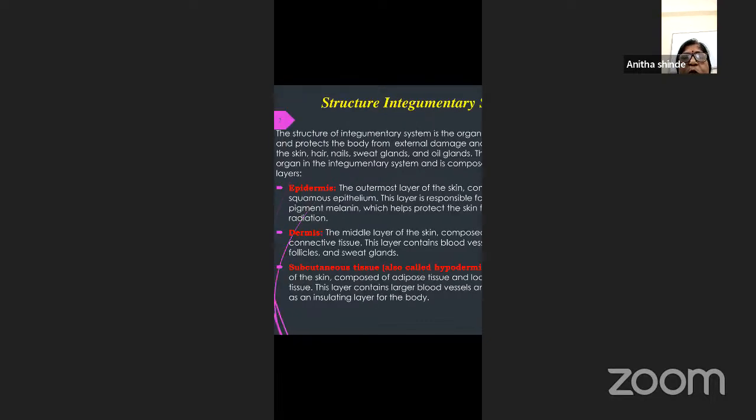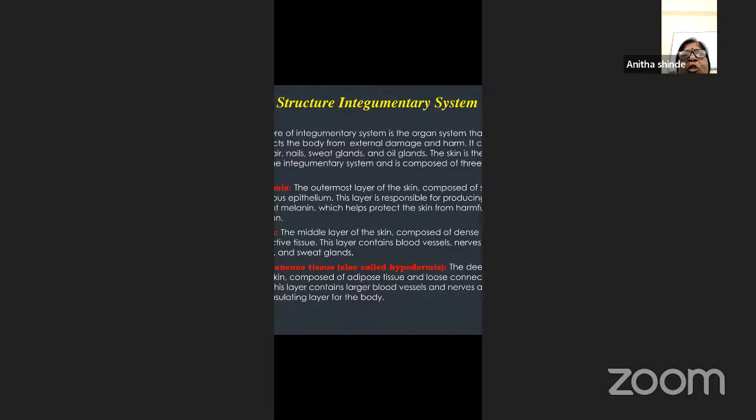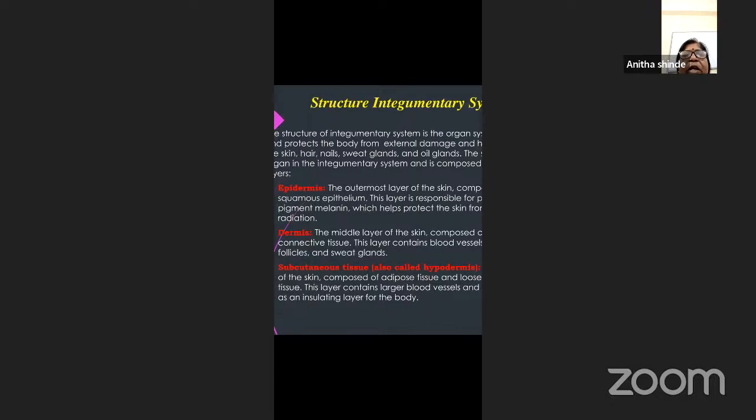Then apart from these, you also have the hypodermis, which is present beneath the skin, and it consists of adipose tissue and loose connective tissue. This layer contains large blood vessels as well as nerves. So it acts as an insulating layer for the body. So this is about the structure.